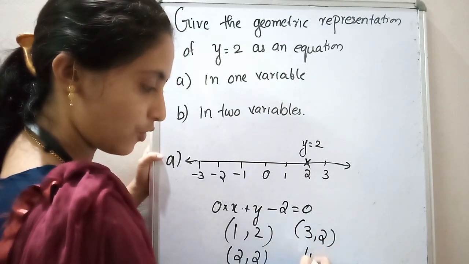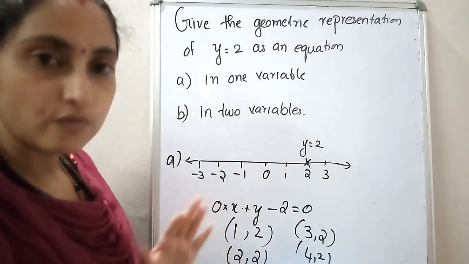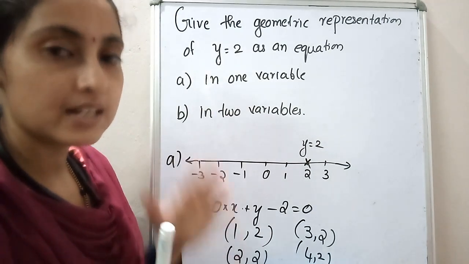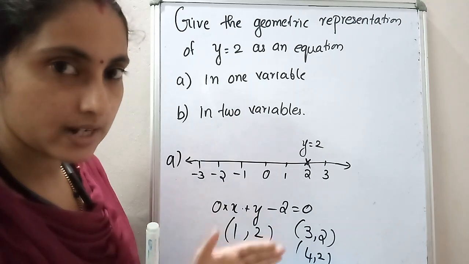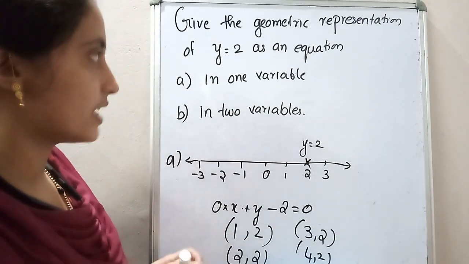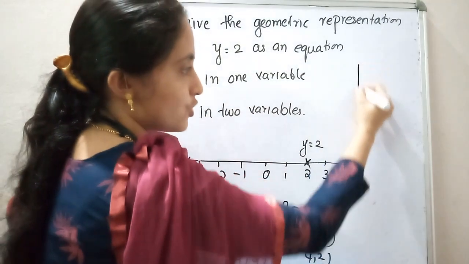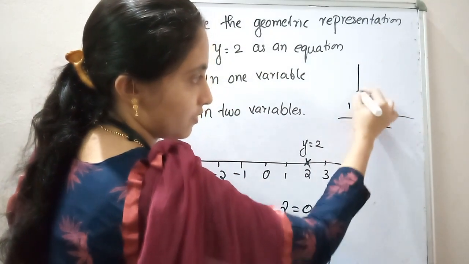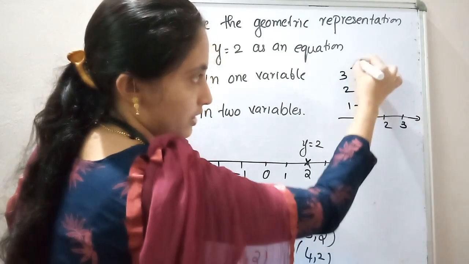The next point, 4, 2. Likewise, what is the specialty? Here the y coordinates are the same. If the y coordinates are the same, what is the specialty of the line? That line is parallel to which axis? y coordinate same means parallel to the x axis. So y is equal to 2 as an equation in two variables, you have to draw the graph. So here 1, 2, 3, then here 3.